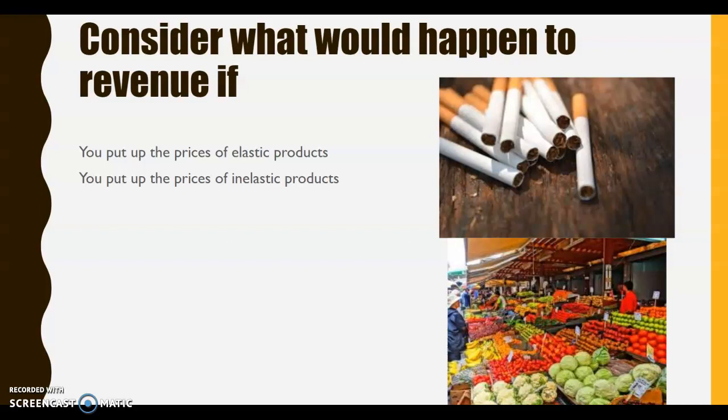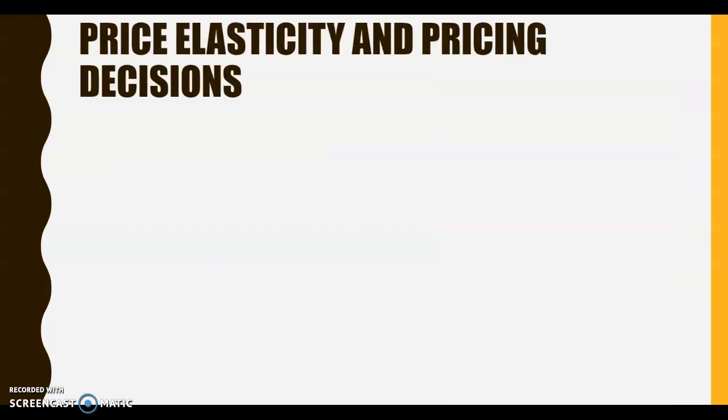Okay, so if you put up the price of your elastic products, what's going to happen to revenue? Well, less people are going to buy it, and quite a lot less people are going to buy it because they're going to go to the other fruit seller. So the amount that you sell is going to reduce, which is going to have a negative impact on your revenue. However, if you put the price up of your inelastic products, so if you put up the price of your cigarettes, people are still going to buy the cigarettes and they're going to buy it at a higher price. So what we're going to see is revenue increasing.